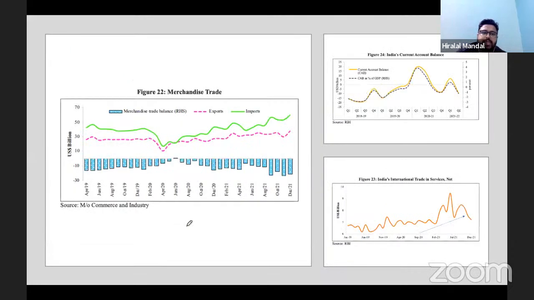If you look at the merchandise trade in the country, and we will look at the data of current account performance as well, the merchandise trade is continuously growing. You can see its graph is positive, a positive rise of the merchandise trade balance in the country. Look at the export. Sorry, this was import, and this is export. You can see a similar kind of trend in import and export as well.